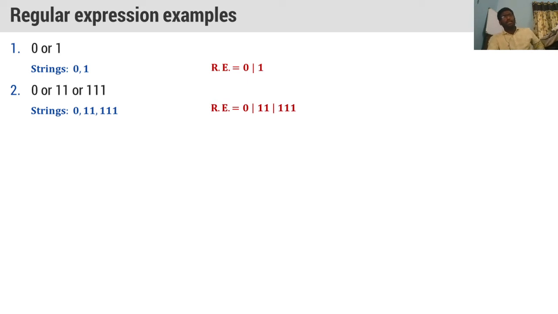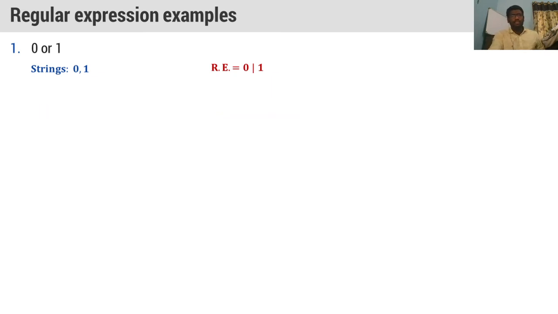So for the language 0 or 1, if the language is generating the strings only 0 or 1, the regular expression is only 0 or 1. Understood, right? If the strings generated is only 0 and 1, then the regular expression will also be 0 or 1. If the strings generated by the language is 0, 11 or 111, then the regular expression will also be 0, 11, 111.